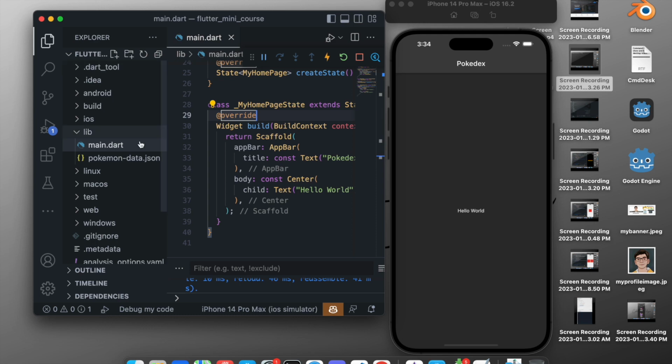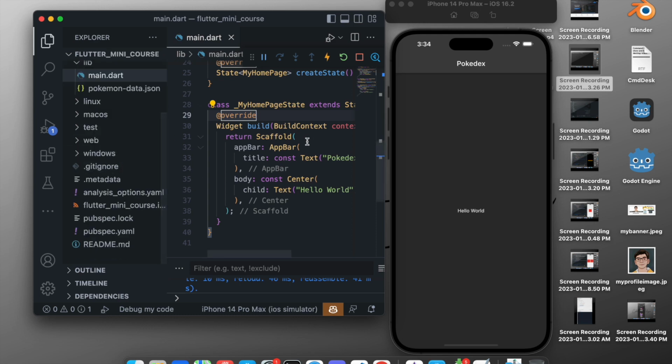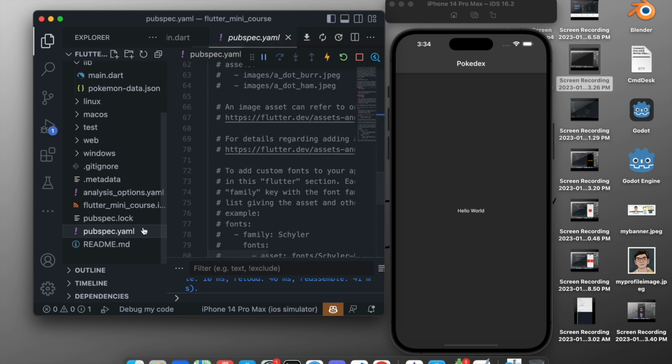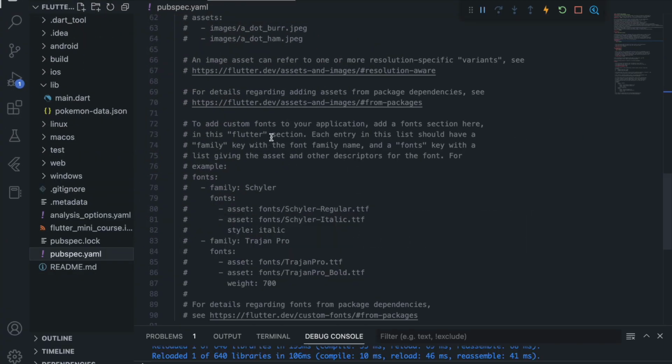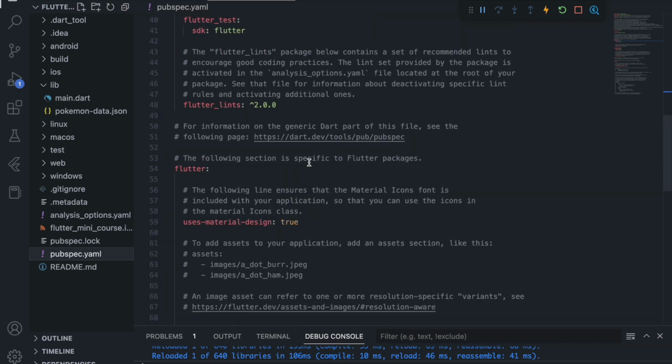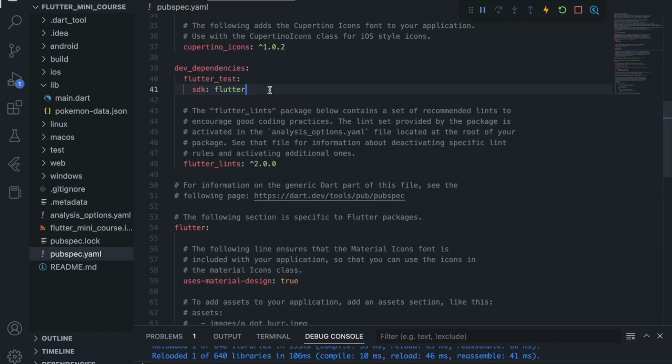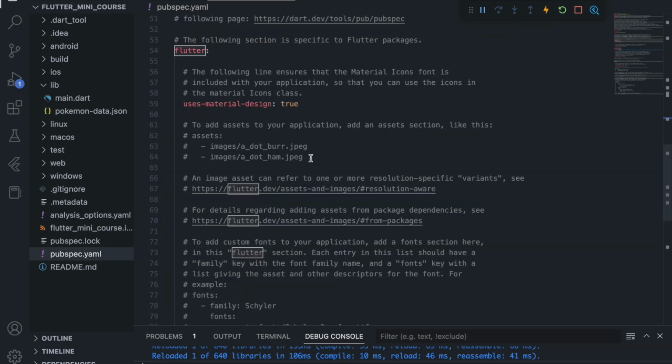Now we know that the JSON file is imported in the project, but Flutter doesn't know yet that it is imported. So to let Flutter know, another important file in the root directory is the pubspec.yaml file. If we click on the pubspec.yaml file, I will extend this window, and here you can see the SDK Flutter is installed from here, and everything in our Flutter project is told right here. So what we want to do is make our JSON file act as an asset right here.